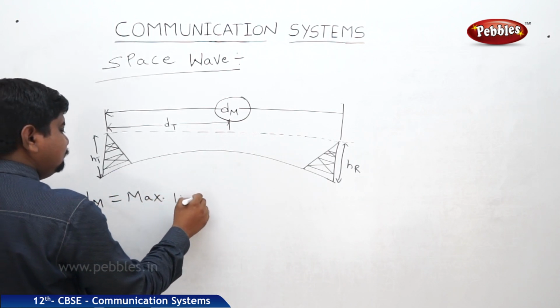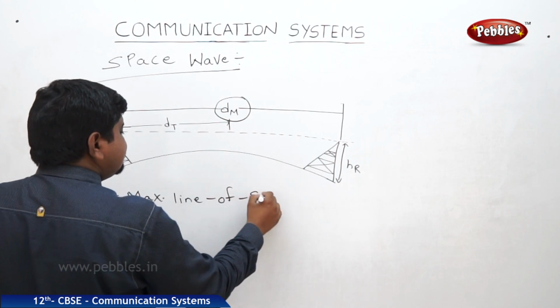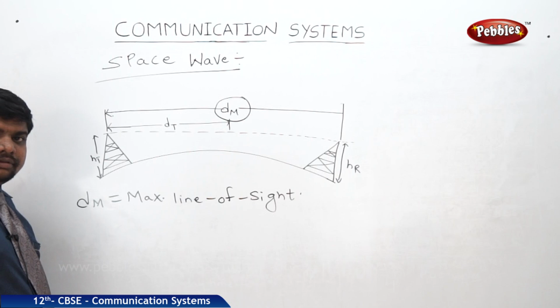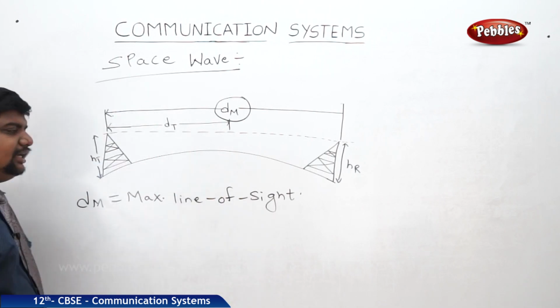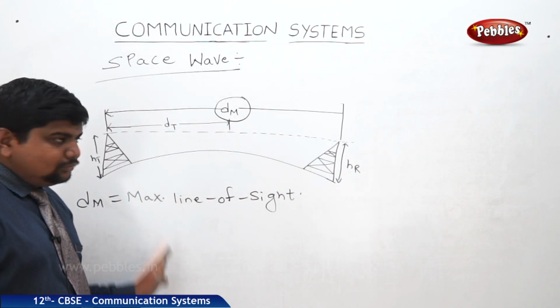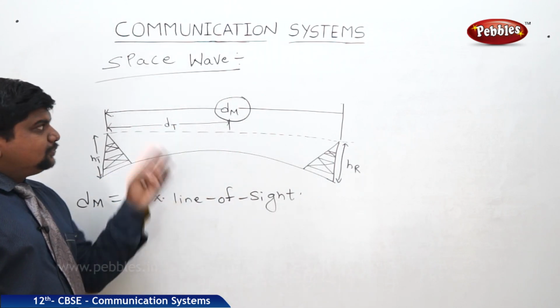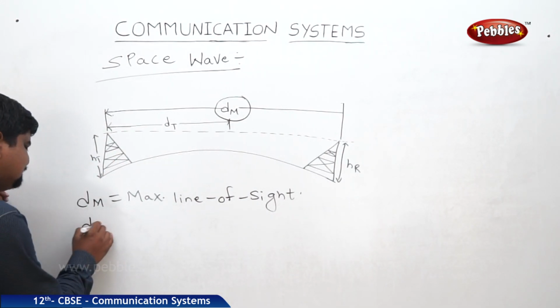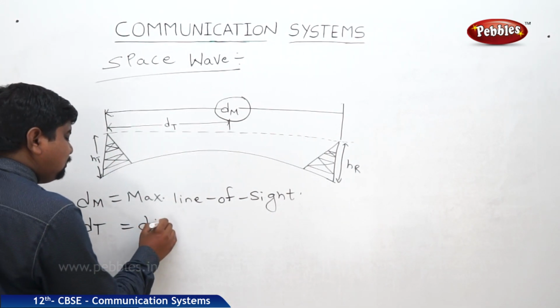So we are going to find the equations for dt and dm, which are related to space wave propagation. Now dt is equal to the distance to the horizon.